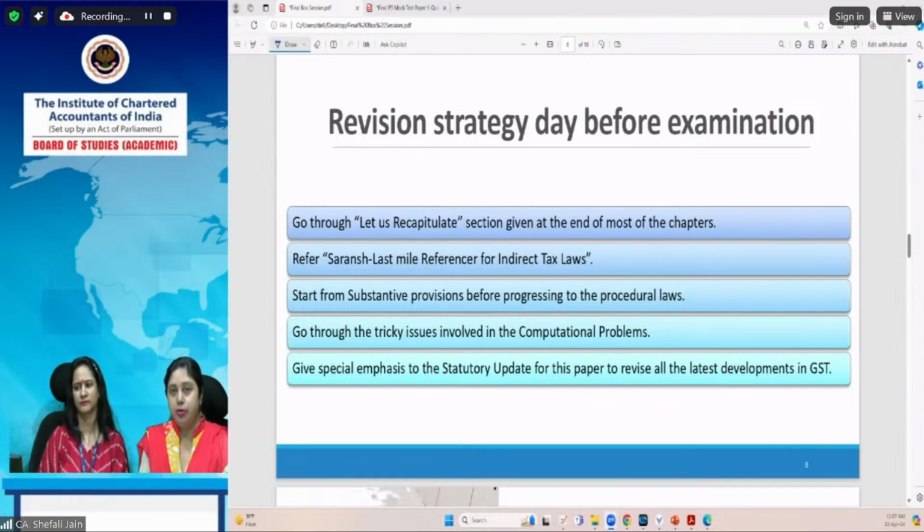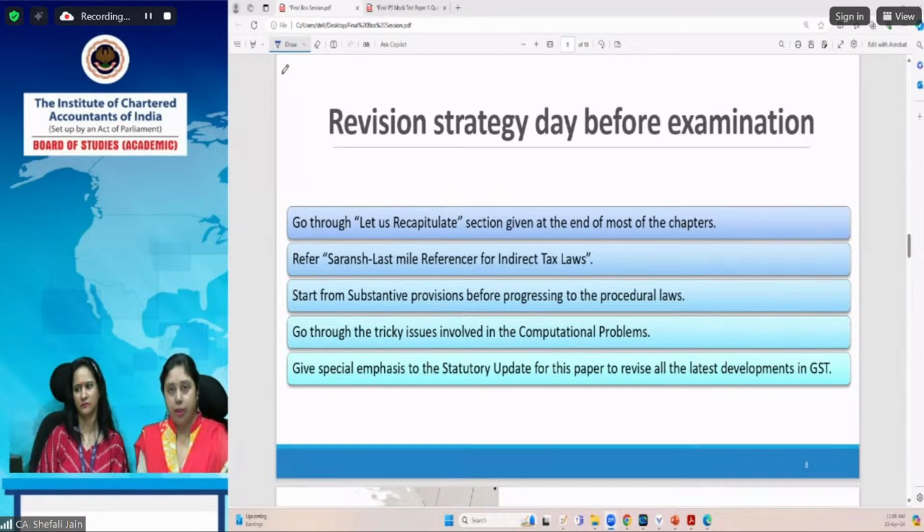It summarizes the entire chapter in the form of diagrams, pictorial representations, charts, and flowcharts, so that you can retain those provisions better. So the day before the examination, you should not go into much detail. You cannot go through each and every chapter in detail. You should take out these summaries and revise those chapters from them. In fact, if you want to add anything to any of these summaries, because you feel that some provision you want to write in your own manner, or you want to add any circular or any latest update, you can also do that.